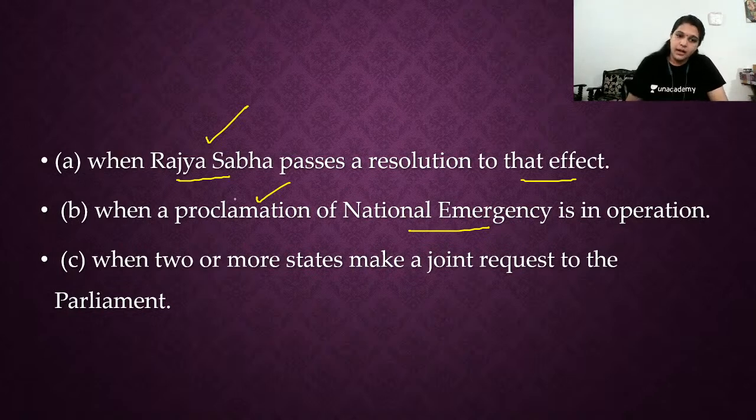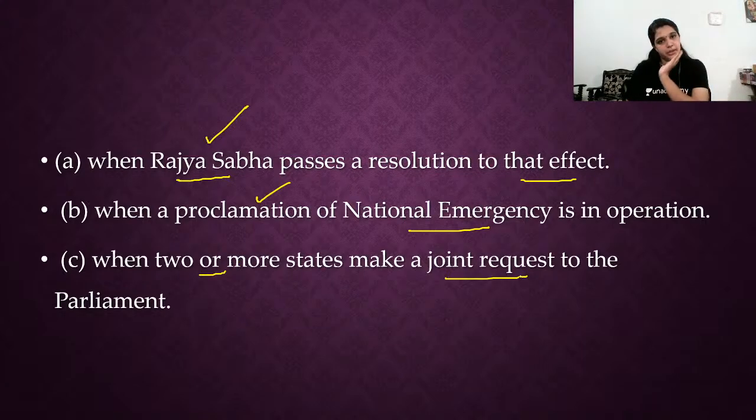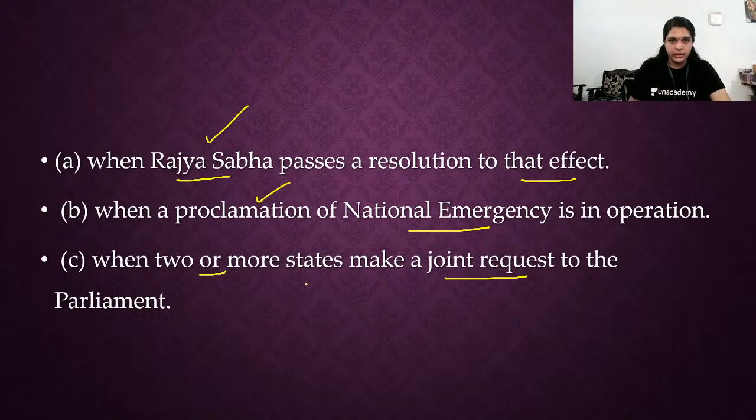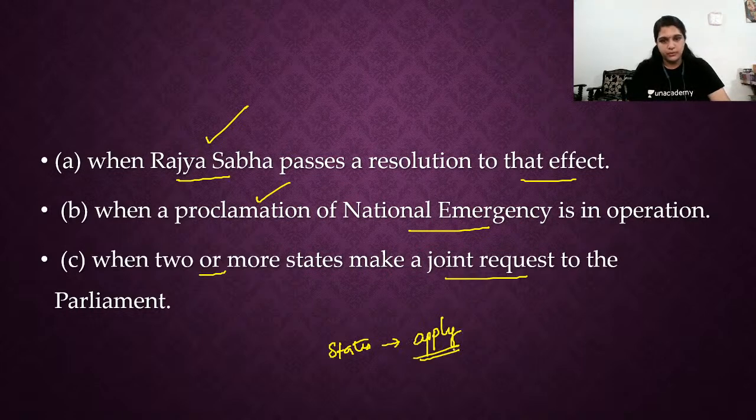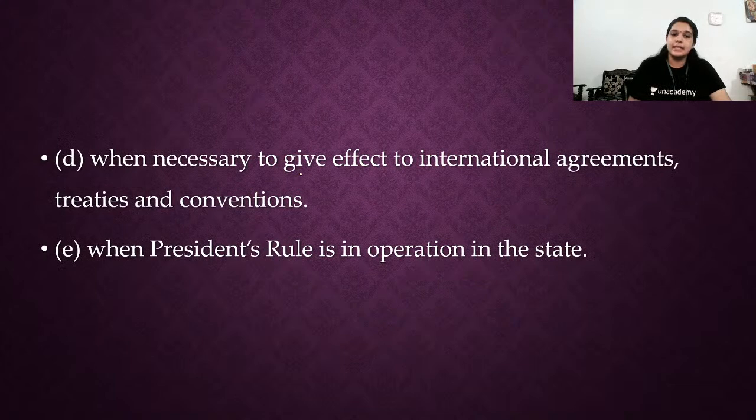Third one, when 2 or more states make a joint request to Parliament, Parliament will create law. That law will be applicable only for the states that requested, but other states can later accept it and apply it to their state also. Fourth one, when necessary to give effect to an international agreement.